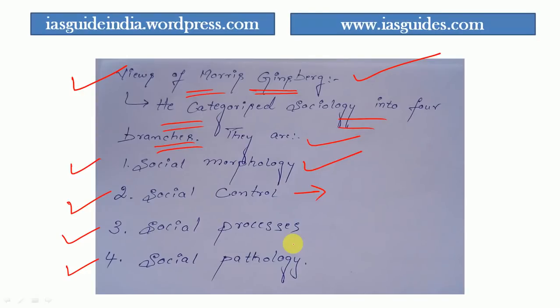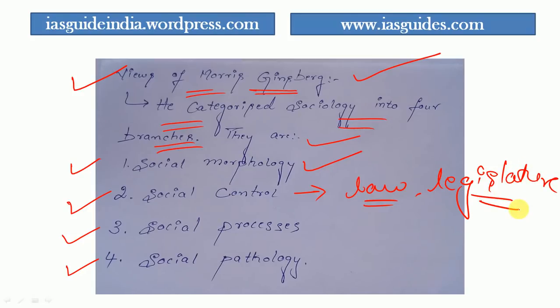Morals are also an example of social control, because when moral values are there in the society, it functions well. When the moral values are lost, everything is gone, and they don't trust anybody. That is the reason morals can also be a social control. Law enforcement and legislature are also social controls. By all this, man can be controlled.